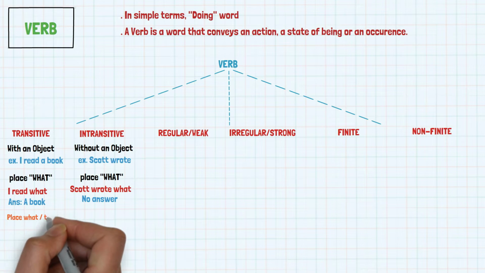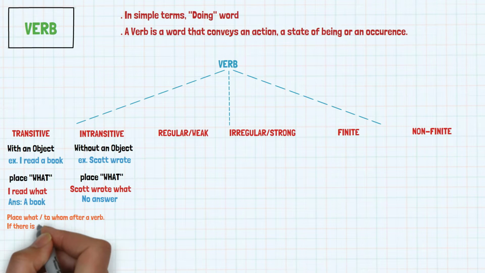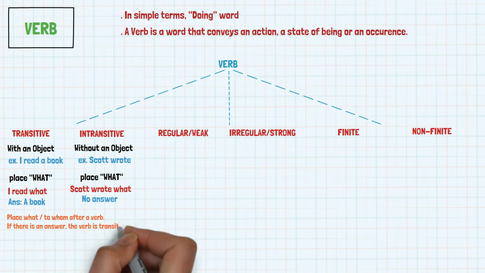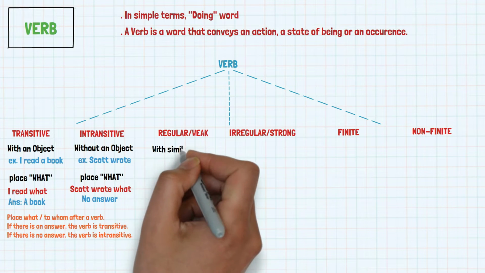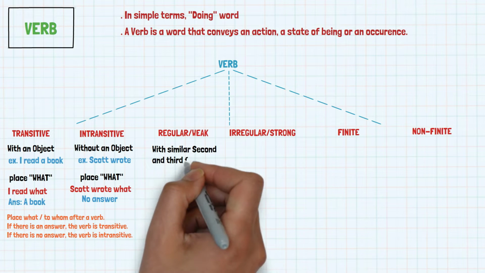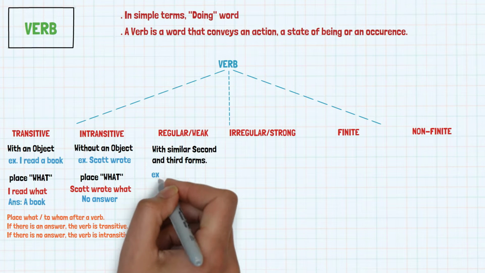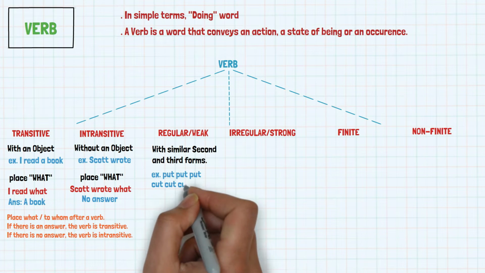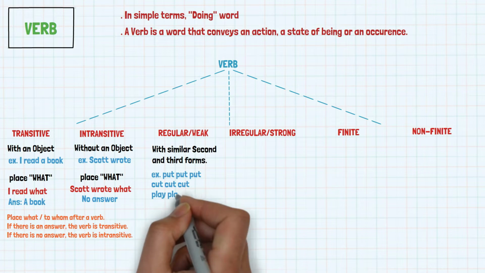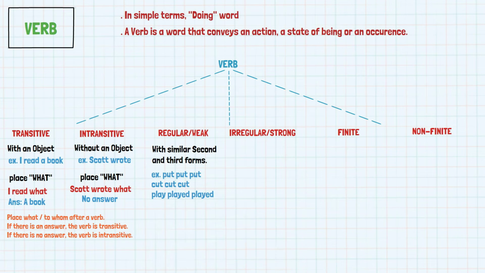Place what or to whom after a verb. If there is an answer, the verb is transitive. If there is no answer, the verb is intransitive. Regular verbs will have similar second and third forms. For example, put, put. Cut, cut. Play, played. I bought.